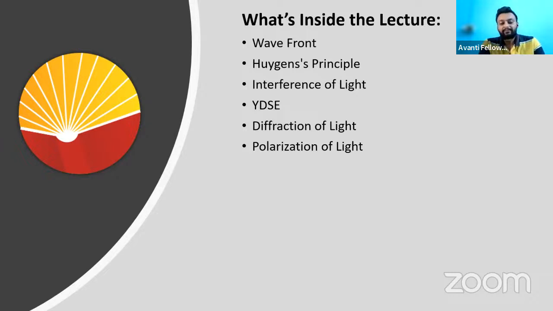We have covered dual nature or the photoelectric effect. In that, we have seen that light behaves as a particle, and those particles were named photons, called bits of energy. They have certain energy. Now, there are certain phenomena which can be explained using the wave nature of light. A few of them are mentioned here: interference, diffraction, and polarization. These are the three phenomena which can be explained using the wave nature of light. So in this chapter, we will study the wave nature of light. Okay, starting.